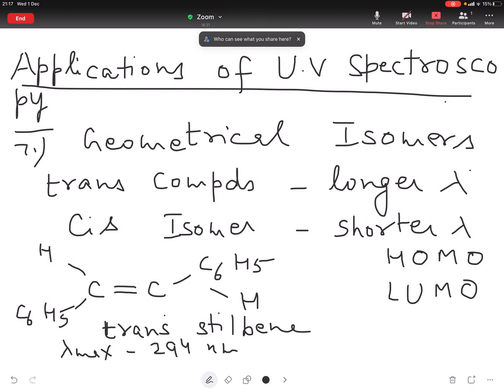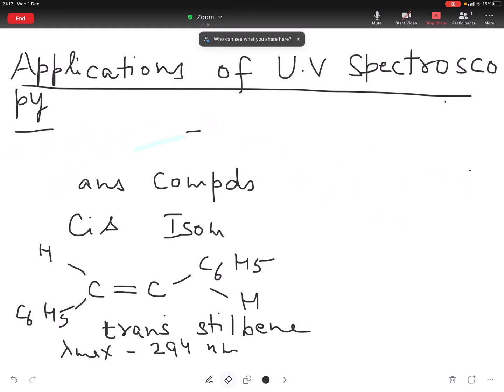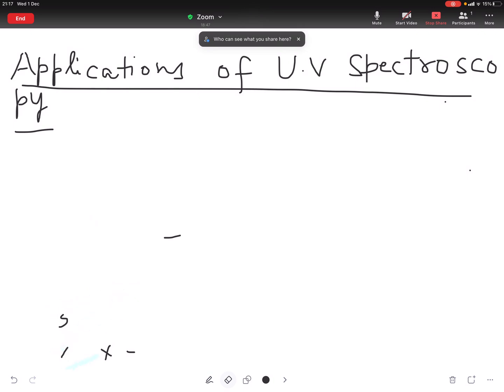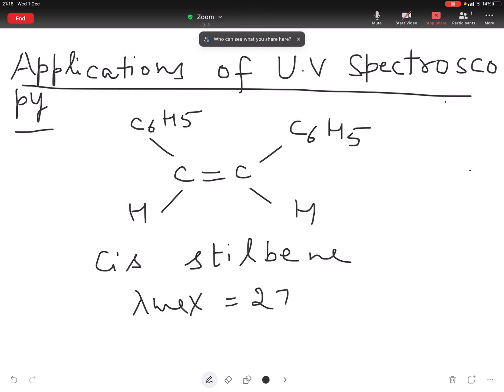On the other hand, in the cis isomer, there is steric hindrance due to presence of two phenyl groups on the same side of double bond. So this is the case of cis stilbene.